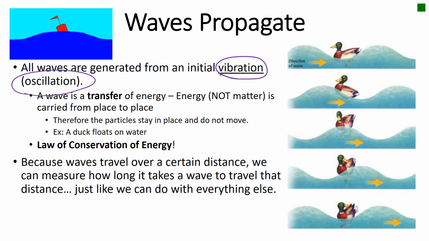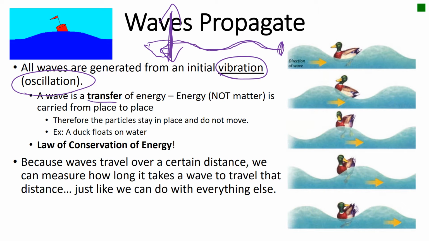Then the energy that caused that initial vibration transfers through the particles. So a wave is a transfer of energy. If you have your hand here and then you have your rope, the initial vibration that you caused when you moved your hand up and down is then transferred through the rope to the end of the battle rope. So when you do your initial flick up and down, that energy transfers to the end of the rope. That's that transfer of energy.